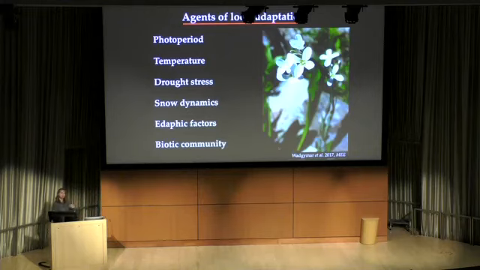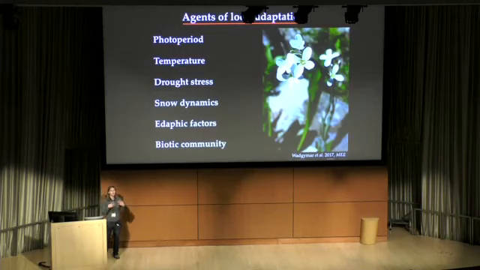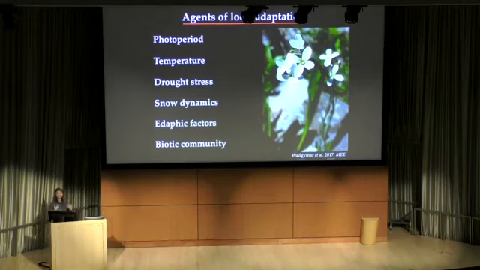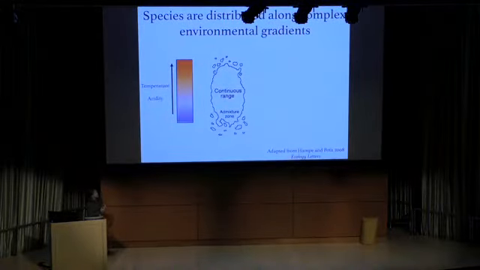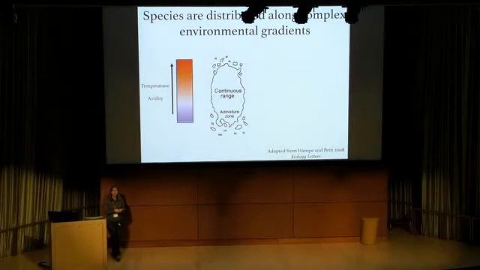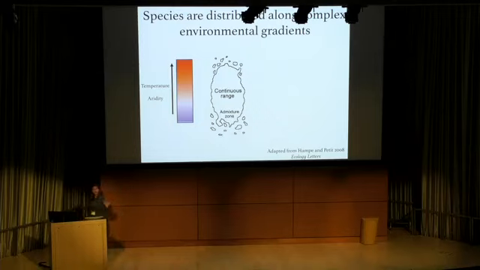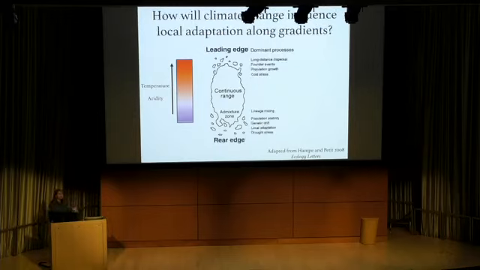And that's a particularly important question when we consider that most organisms do not grow simply in two discrete environments, but rather grow across a range of environmental conditions. So reciprocal transplant experiments have done an excellent job documenting adaptation to contrasting environments, but most species span a gradient. And we know much less about how local adaptation proceeds when gene flow and other evolutionary processes can influence local selective factors. We know even less about how climate change might influence these dynamics.